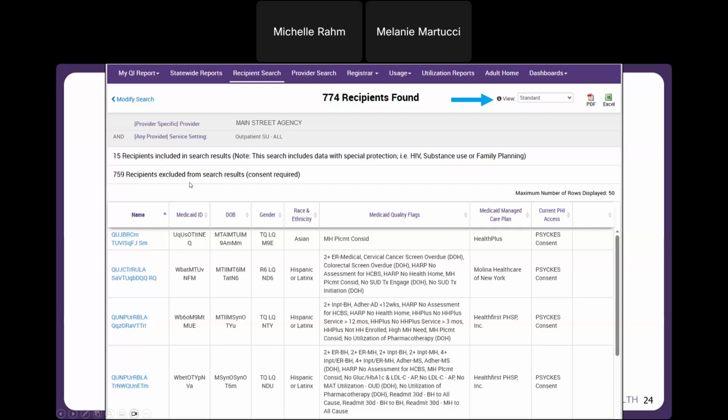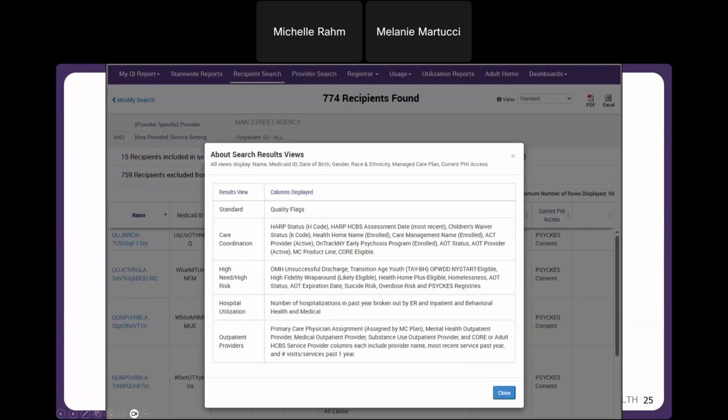So that's just something to keep in mind when you run a search for something that's considered enhanced PHI like substance use. On the top right, we have our view dropdown, and there's a little eye icon next to the word view. If you tap on that little eye icon, a pop-up appears showing you our different advanced views.